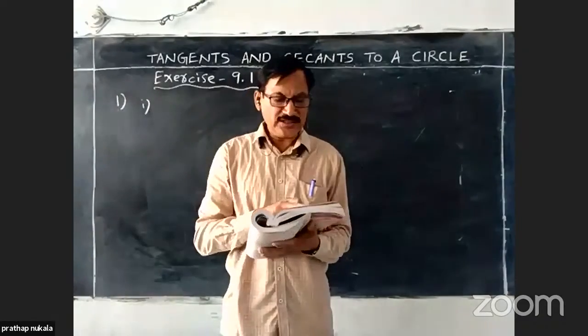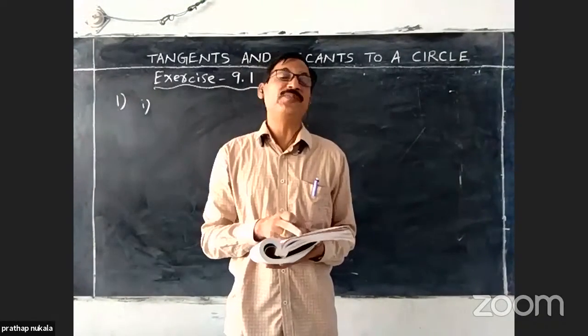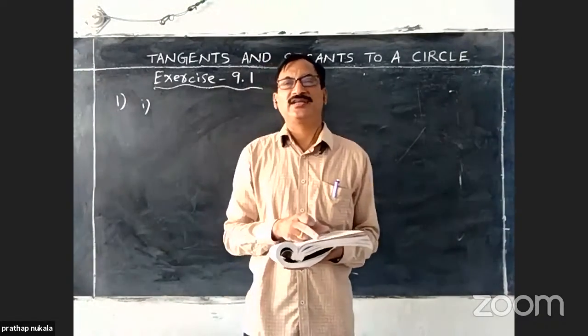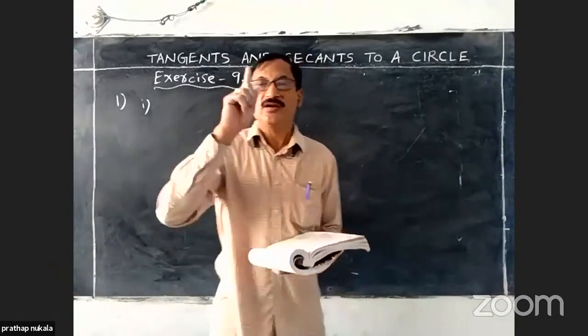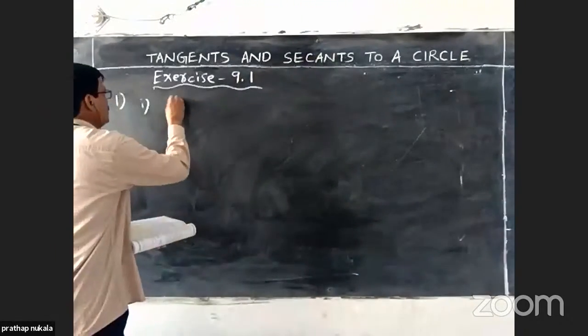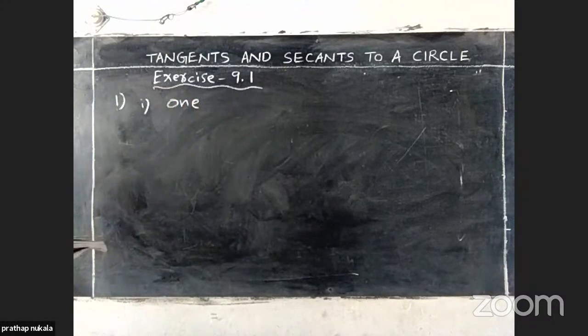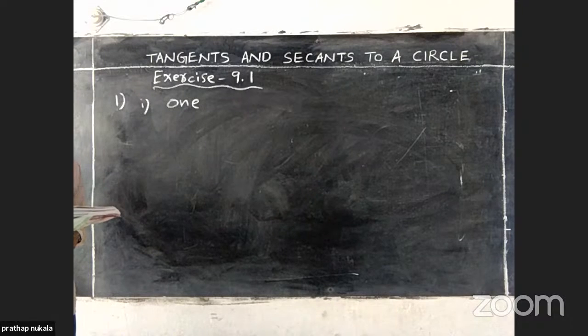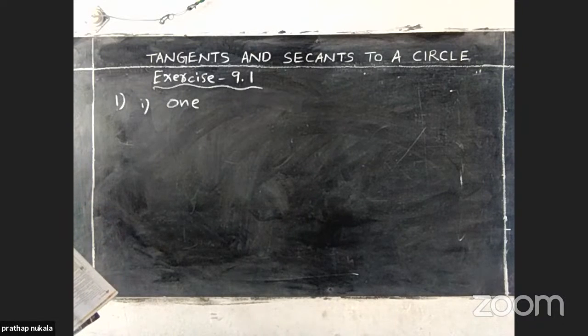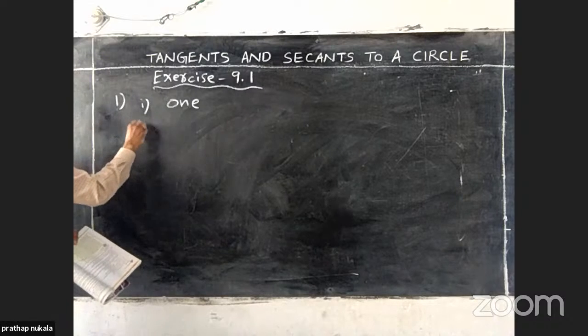Tangent to a circle touches it in how many points? You know very well. Only 1 point. Therefore, the answer is 1. A tangent to a circle touches it in 1 point. Note down.